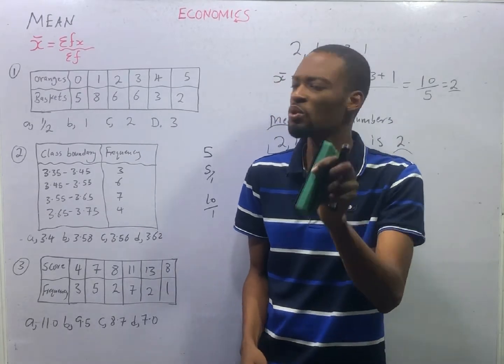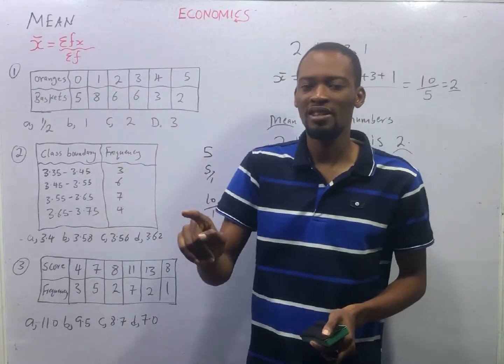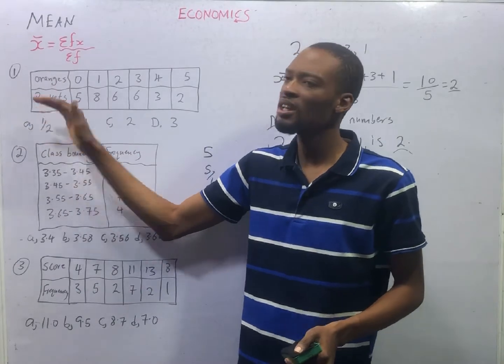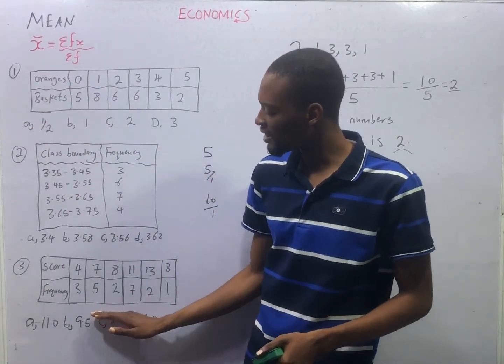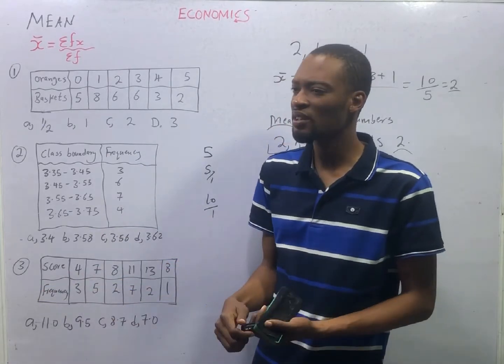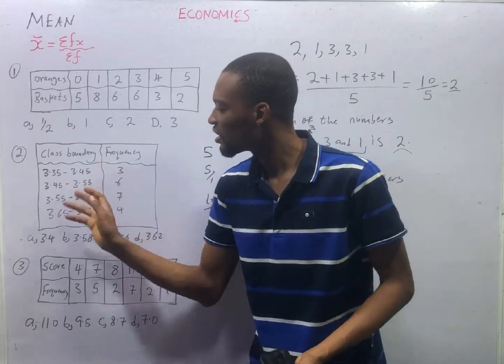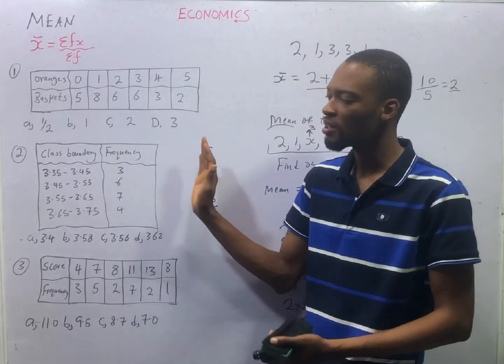Take it as a rule. Anytime you are given a table like this, the one at the bottom is the frequency. Unless it is stated otherwise. If no frequency is written, the one at the bottom is likely going to be frequency. Something like this, the bottom row is likely the frequency. In fact, mostly the frequency. And for table like this, the one at this side is always the frequency or mostly the frequency.